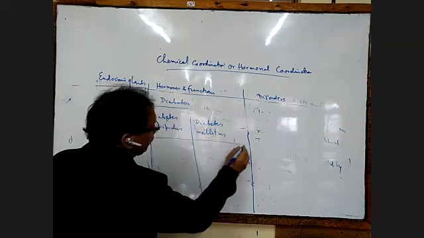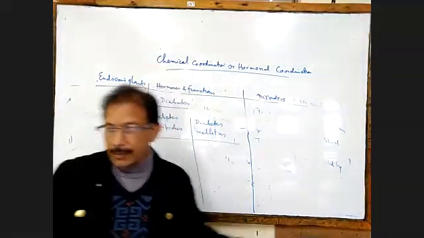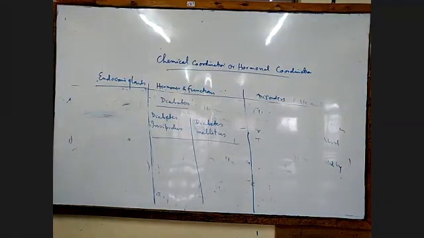What is the difference between diabetes mellitus and diabetes insipidus?